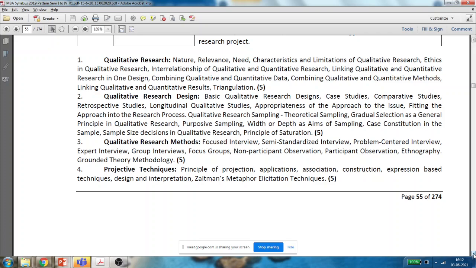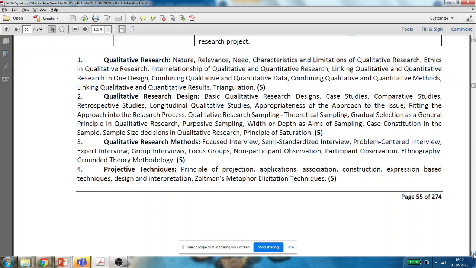This is the basic topic which will give us a basic understanding of what we mean by qualitative research, why there is a need for qualitative research, what its characteristics and limitations are, and then various types of research, like what is qualitative and what is quantitative research, and how they are related to each other.